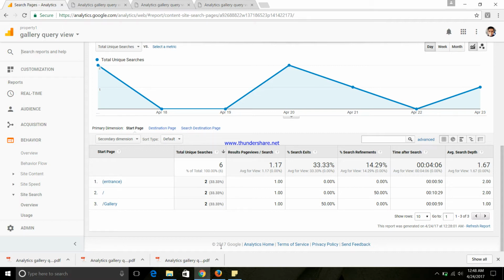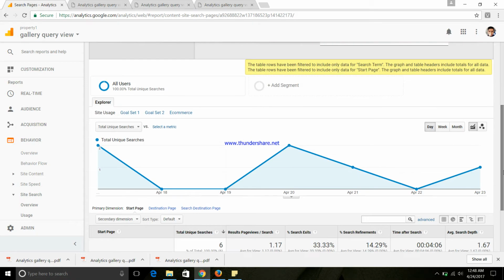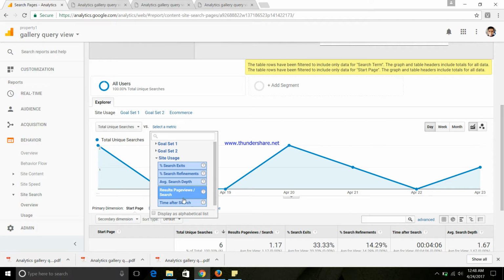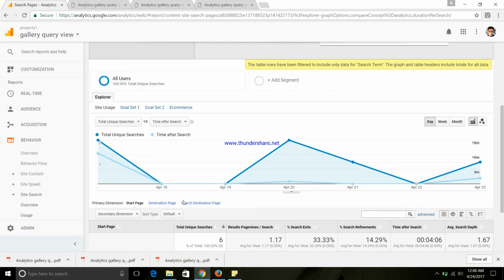Here we see the total number of unique searches that happened, with the total site usage, that is how much time was spent after searching for the page. Here we had 2 new searches, whereas after the search there was 10 minutes of time spent.